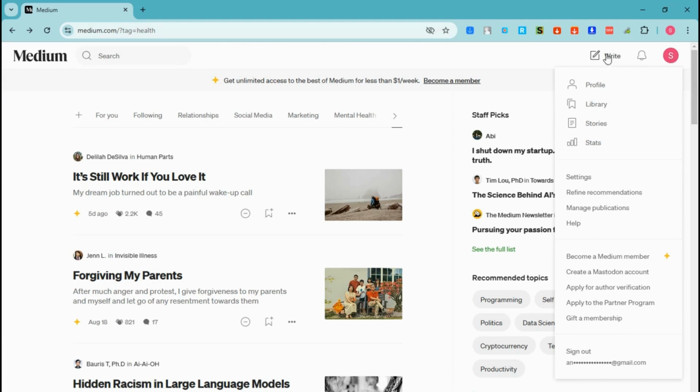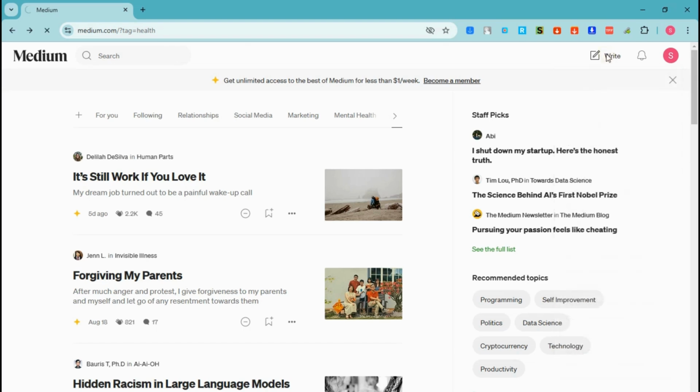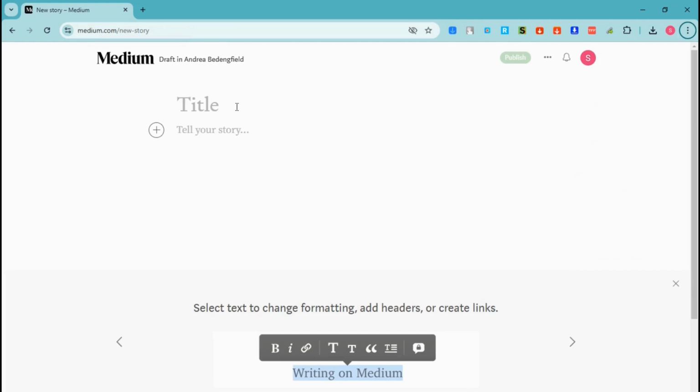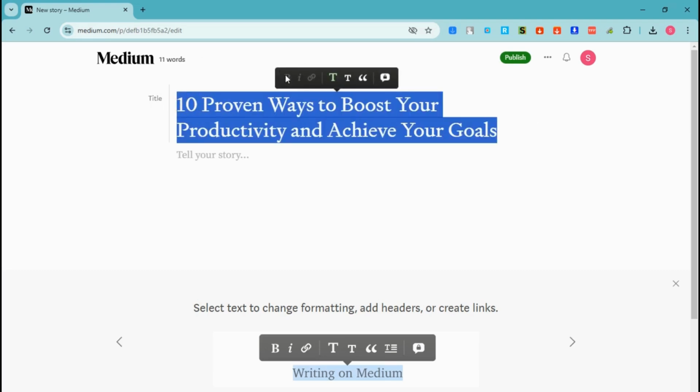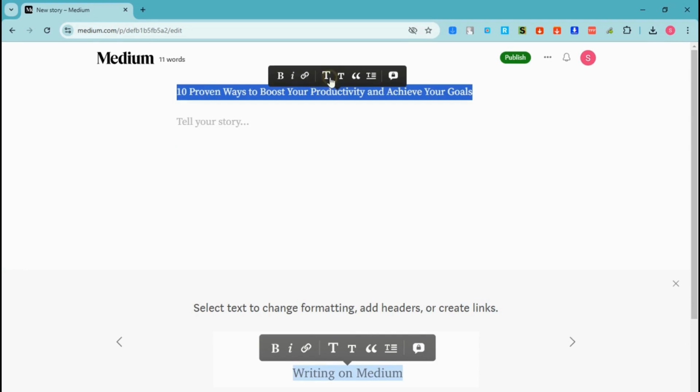To start writing, tap this pencil icon and it will take you directly to this page where you can add your title. So let's just say I'm going to make an article and post it here on the Medium platform: 10 proven ways to boost your productivity and achieve your goals.